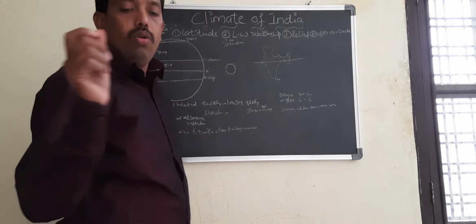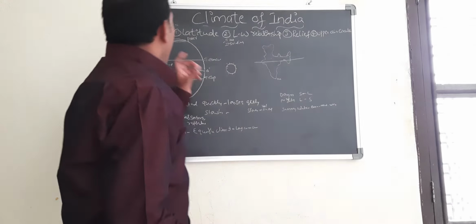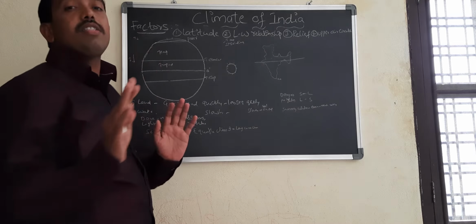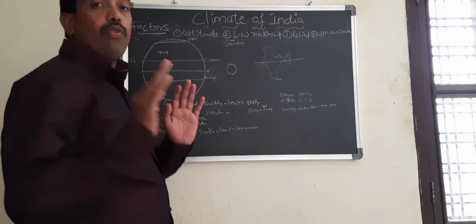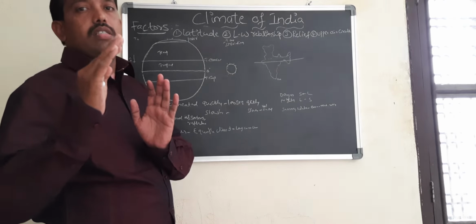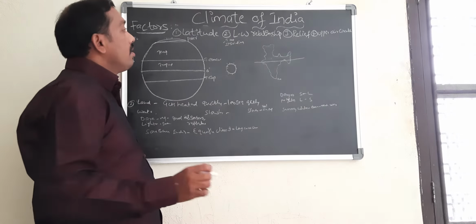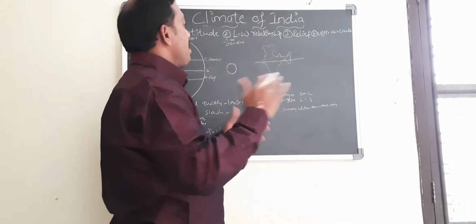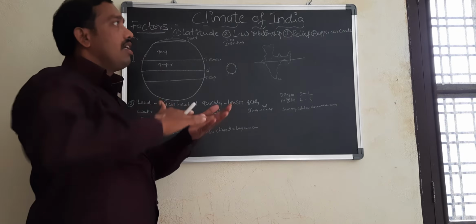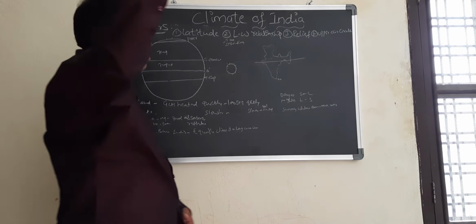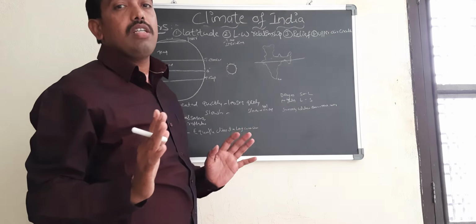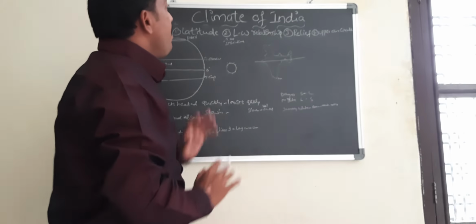Okay, now let us see what factors influence the climate of a place. There are four factors which influence the climate of a place. They are: number one is the latitude, number two is the land and water relationship, number three is relief structure, and number four is upper air circulation. So these four factors influence the climate of a place.